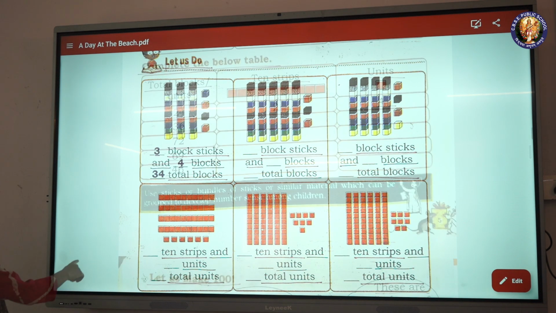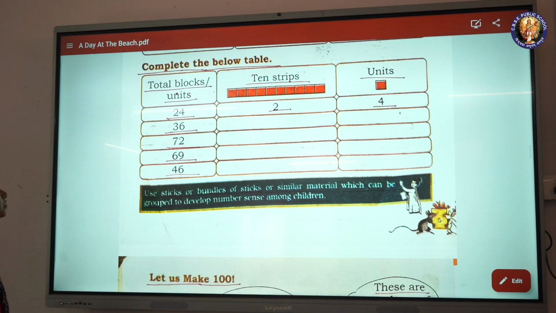Complete the below table. Total blocks, 10 strips, units. 24: 2, 4. 36: blank, blank. 72: blank, blank. 69: blank, blank. 46: blank, blank.